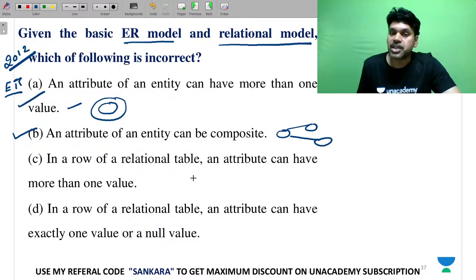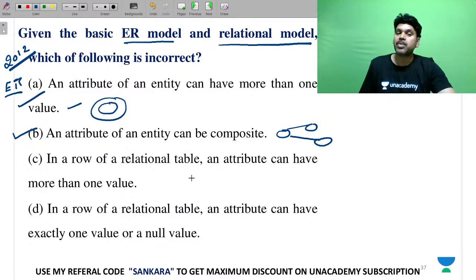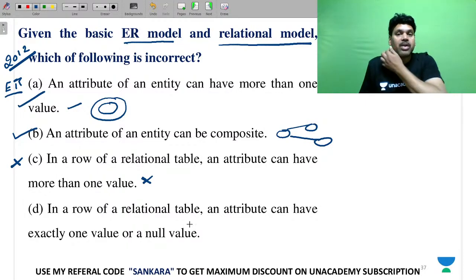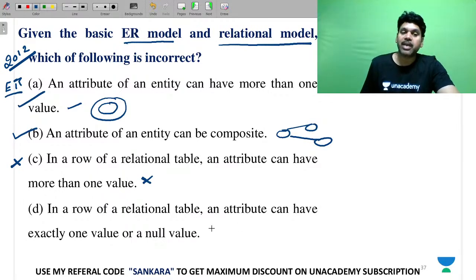In a row of a relational table, an attribute can have more than one value. This is wrong, because multi-values are not allowed according to the Codd rule. In a row of a relational table, an attribute can have exactly one or null value. Perfect. So this is the incorrect one.